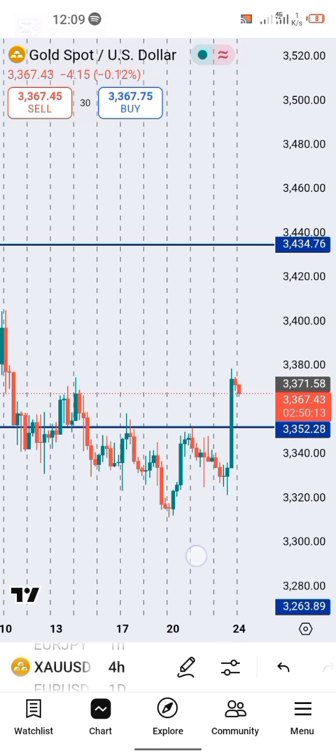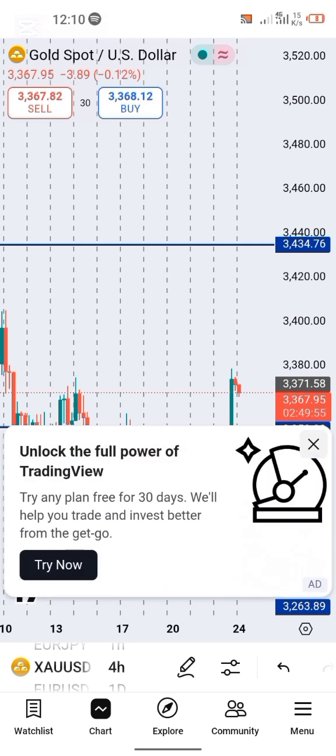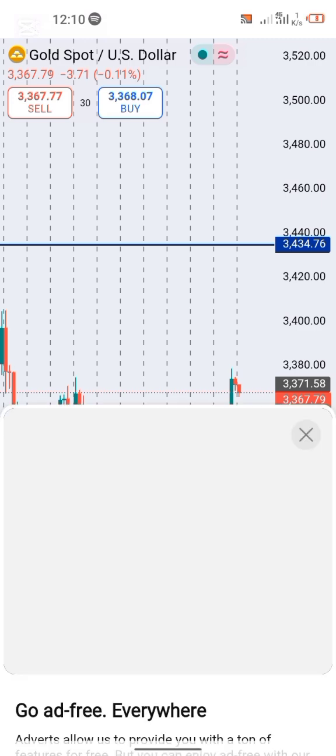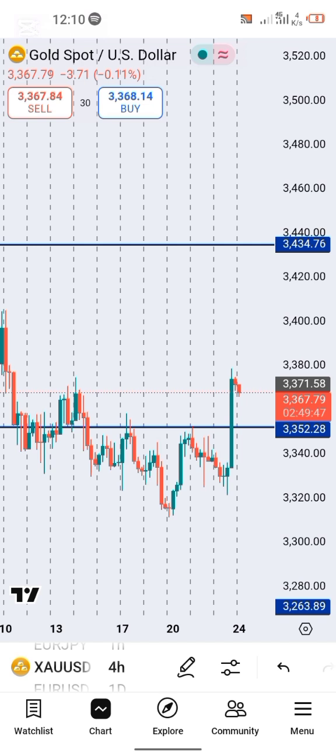week. All right, now looking at my 4-hourly time frame, you're going to spot something very profound. All right, for those of you that know your chart pattern, this is a right shoulder, this is a head, this is a left shoulder. All right, so this is an inverse head and shoulder chart pattern that formed here, and an inverse head and shoulder chart pattern is a chart pattern that signifies bullish reversal. All right, when you see this form on your chart, just know like this market wants to start buying, like the bulls are more present in this market.